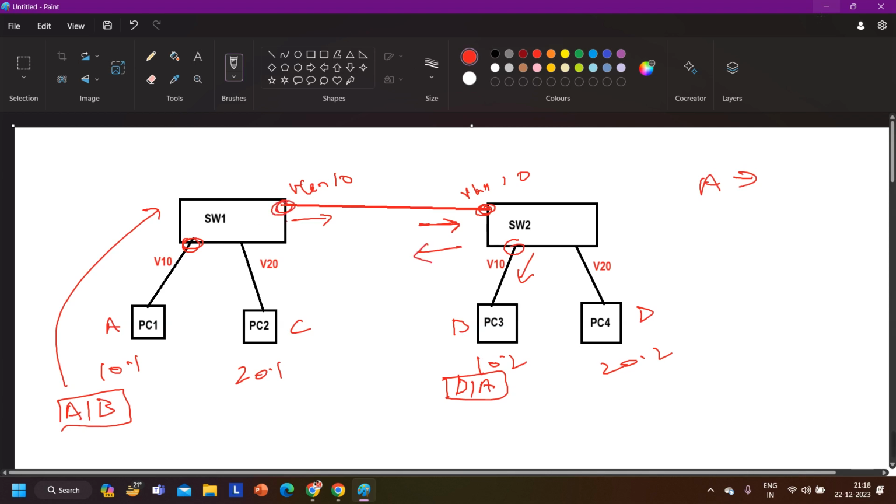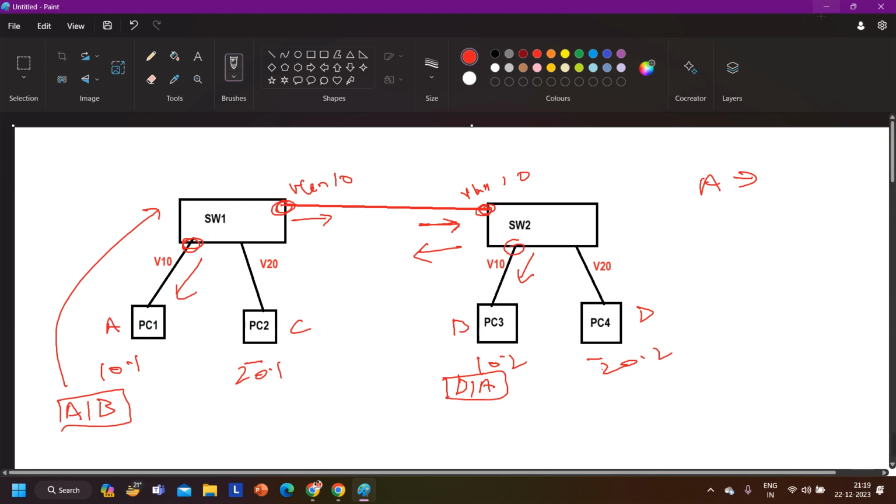Switch 1 is receiving it on this interface which is a member of VLAN 10, so it will forward the packet from this interface, right? And this is how PC1 can communicate with PC3. Correct? Now PC2 can ping PC4, which means VLAN 20 users can communicate with each other.